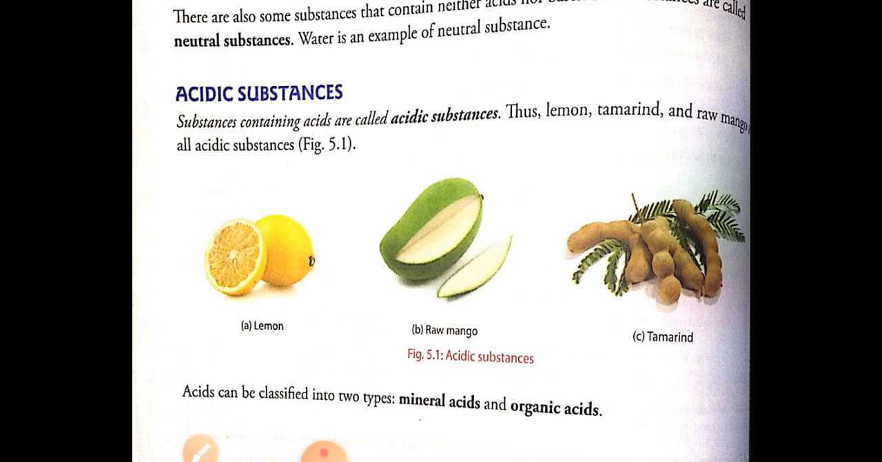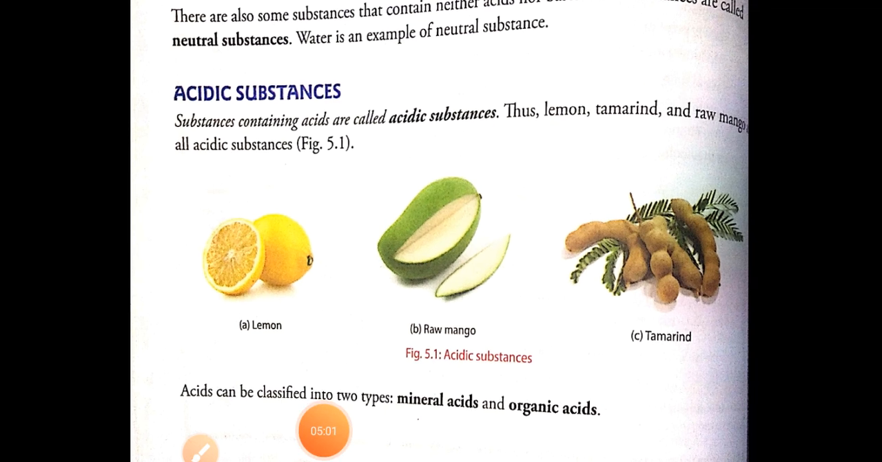We see examples like lemon. Lemon is sour in taste. Tamarind is sour in taste. Mango is sour in taste. So all these substances contain an acid, and they may be called acidic substances.